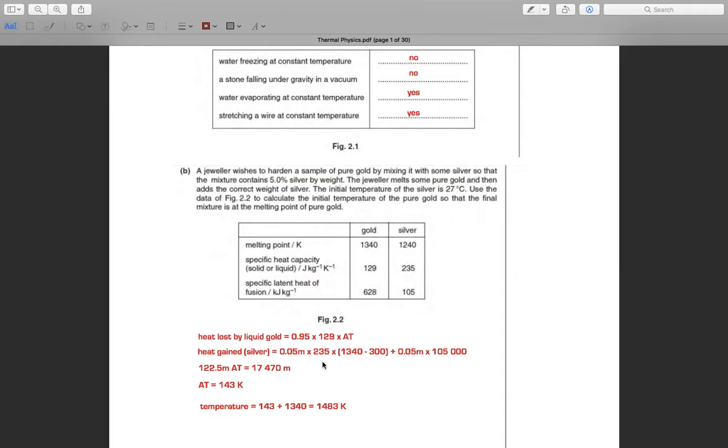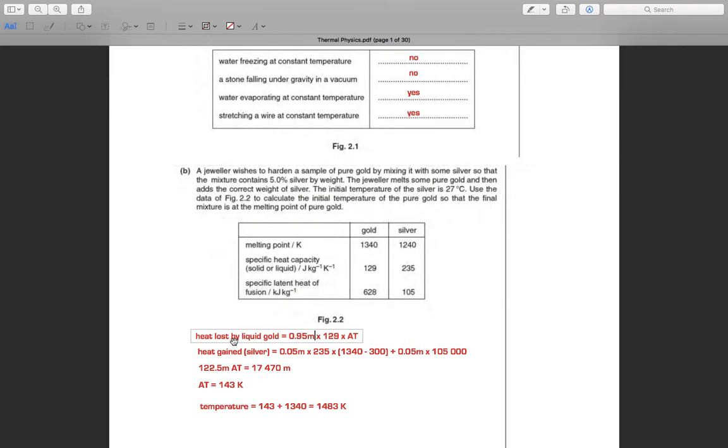This is the specific heat capacity of silver, and the change in temperature is 1034 minus T, 27 degrees Celsius changed into Kelvin is 300, times 0.05 M. Finally we get 1225 M, because it is 95% of the mass, and we calculate this number into 1747 M. So after we calculate, delta T is 143 Kelvin.